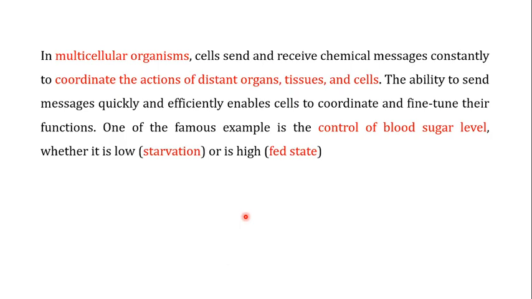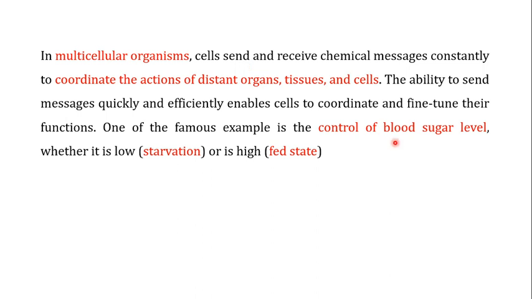The same kind of communication you also see in multicellular organisms. Now in multicellular organisms, as the number of cells is more as compared to unicellular organisms, and multicellular organisms are made up of a large number of cells, the cells send and receive chemical messages constantly to coordinate the action of distant organs, tissues and cells. As there are different kinds of organs, tissues and cells in living organisms, the communication scheme present in multicellular organisms is more complex as compared to unicellular organisms.